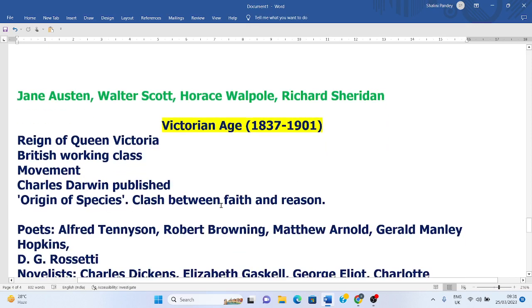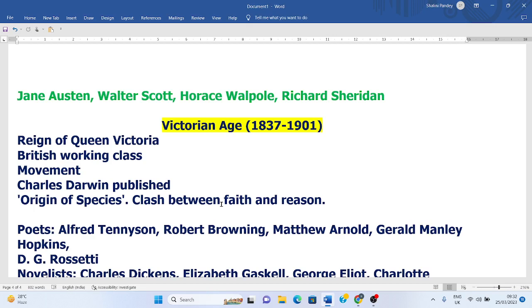Now, after that, we come to the Victorian age, and its timeline is from 1837 to 1901. This age started in 1837 when Queen Victoria became Queen of England, and this is also called the next golden age of Britain after the Elizabethan age.